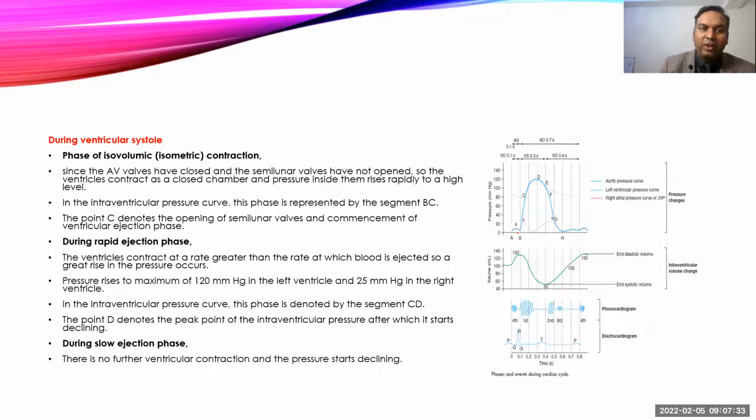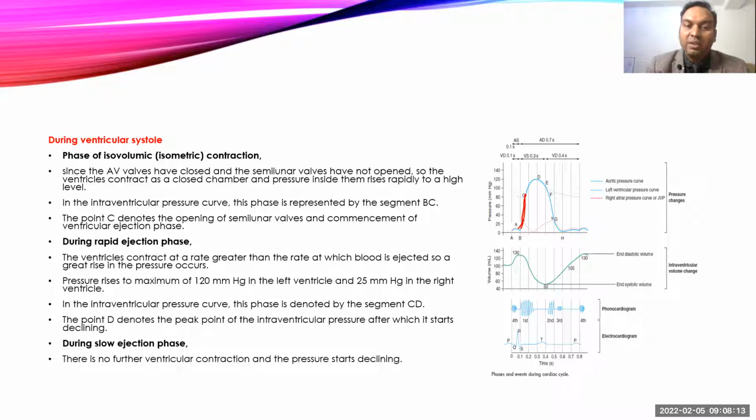Okay, so during ventricular systole, the first phase is isovolumic contraction. Volume remains unchanged, and since it is a closed chamber, the pressure rises from B to C, a very sharp rise. The pressure goes from 6 to 8 mmHg directly up to 80 mmHg in the left ventricle, while in the right ventricle it goes from 6 to 7 mmHg up to 10 to 15 mmHg. These are the changes during isovolumetric contraction.